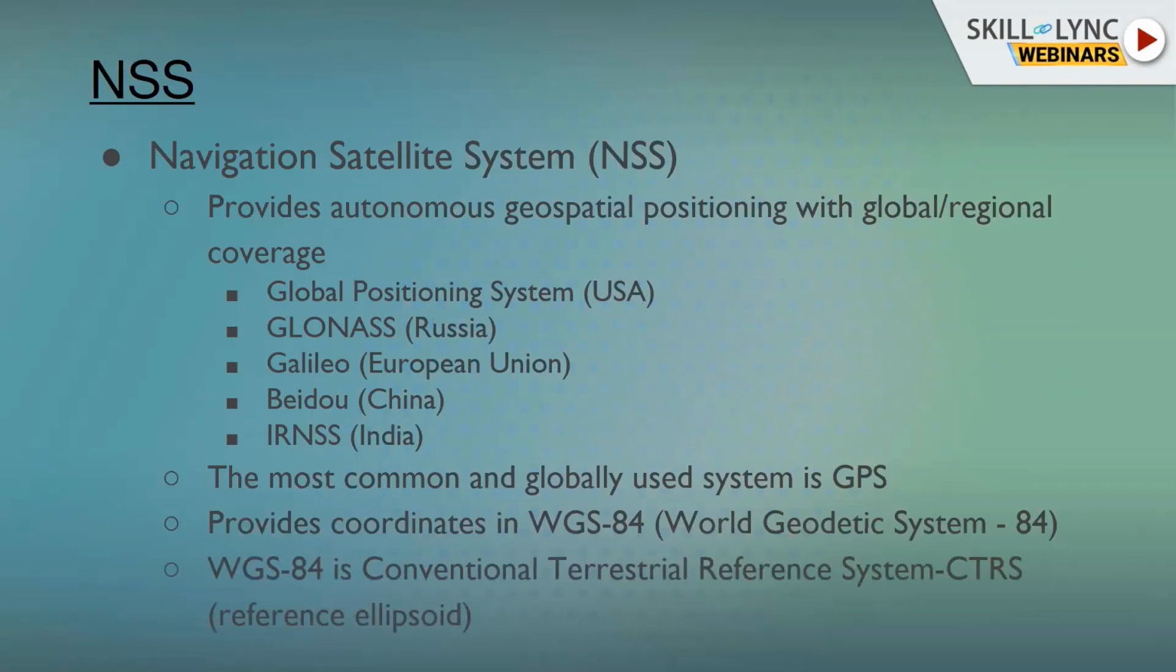WGS84 is also a conventional terrestrial reference frame, CTRS. Terrestrial reference frames are those frames which are attached to the Earth, which means they are at rest with respect to Earth. As you already know, Earth is rotating and also revolving. So if Earth is rotating and you try to fix an axis which does not move along with Earth, then what happens? You will get different coordinates of the same point at different times.